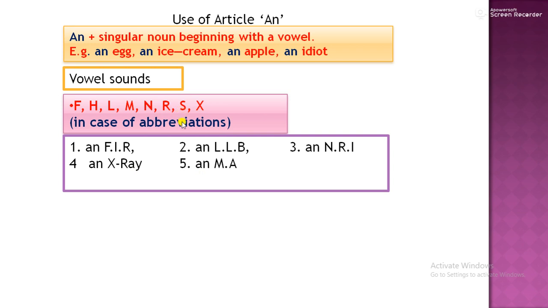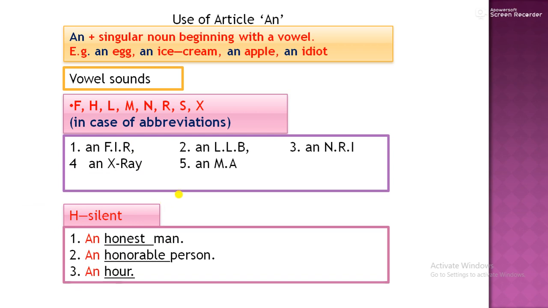For example, my uncle is an SP. My uncle is an SP, not SP, the pronunciation is "es-pee". I'll get my X-ray report today. So X-ray, RDX. There are many ready-made sentences. NRI, Non-Resident of India. Then MLA, Member of Legislative Assembly.